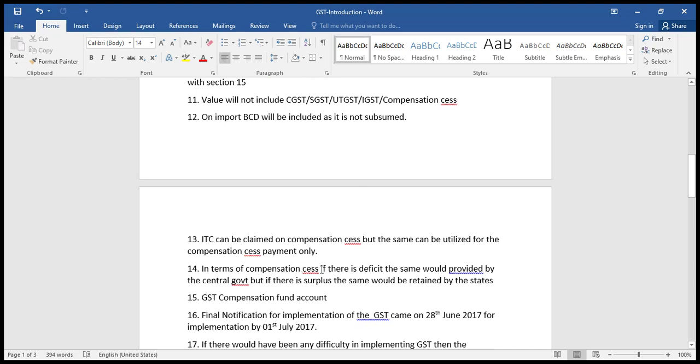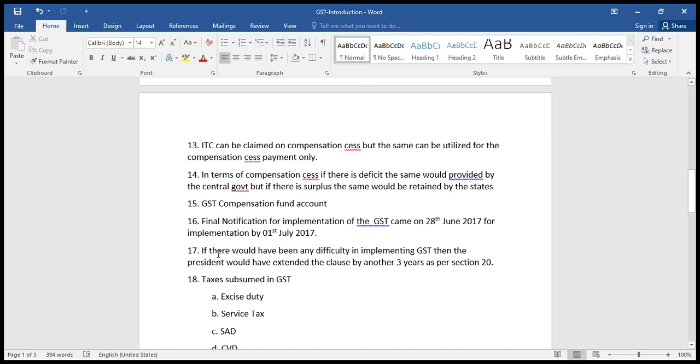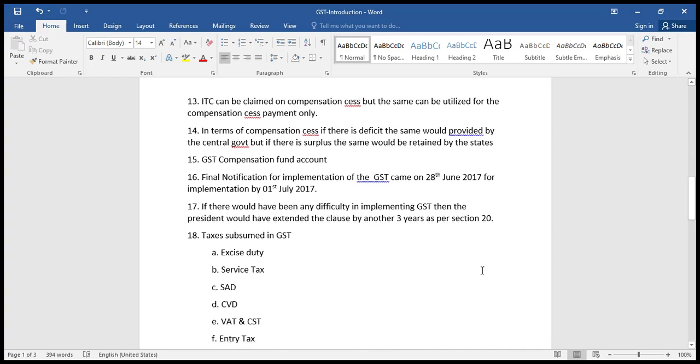In terms of compensation cess, if there is a deficit, the same would be provided by the central government, but if there is a surplus, the same would be retained by the states. GST compensation fund account. Final notification for implementation of GST came on 28 June 2017 for implementation by 1st July 2017. If there would have been any difficulty in implementation of GST, then the president would have extended the clause by another 3 years as per section 20.